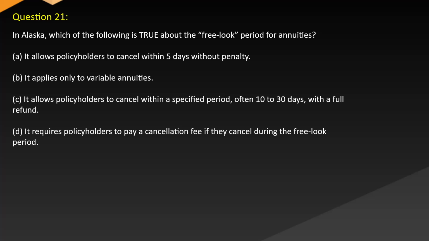Question 21. In Alaska, which of the following is TRUE about the free look period for annuities? A. It allows policyholders to cancel within 5 days without penalty. B. It applies only to variable annuities. C. It allows policyholders to cancel within a specified period, often 10 to 30 days, with a full refund. D. It requires policyholders to pay a cancellation fee if they cancel during the free look period.